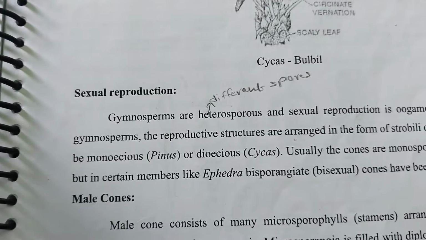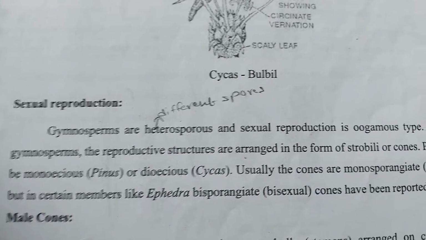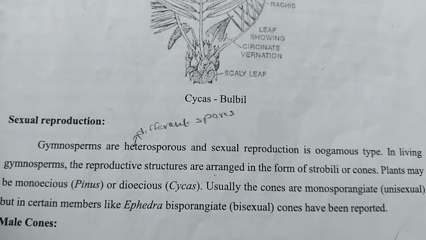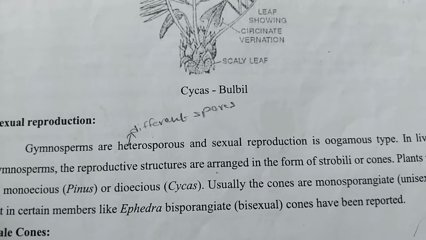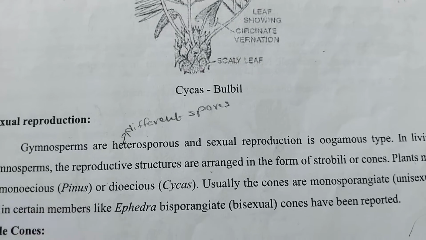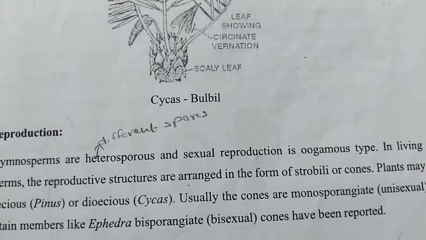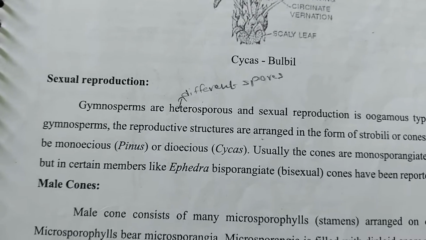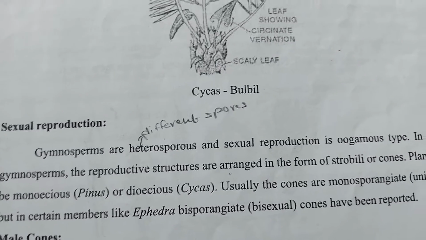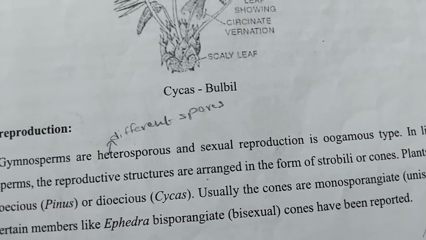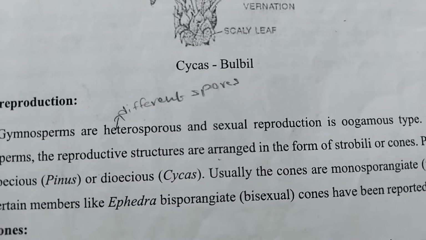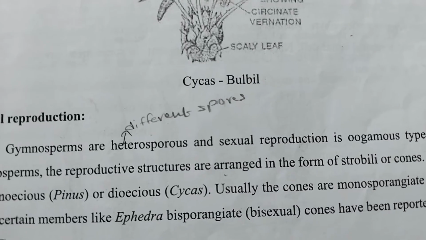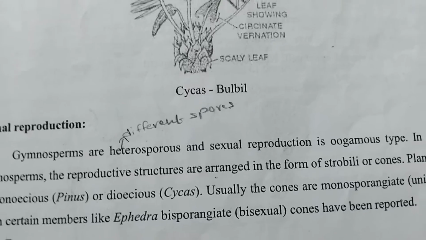Next one is sexual reproduction. Gymnosperms are heterosporous and sexual reproduction is oogamous. We have already discussed that heterospores means different spores are formed in the male cone and female cone. In sexual reproduction in gymnosperms, the reproductive structures are arranged in the form of strobili or cones.